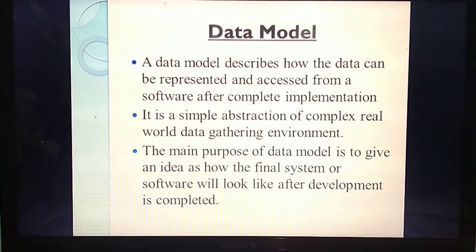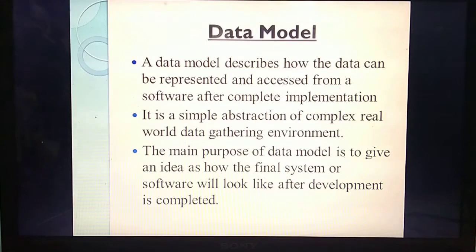Understand? We can say that real-time implementations can use this model. For complex things that we are going to implement, we can represent them using this model. The main idea of this data model is to show, after the implementation, that the software looks like this.